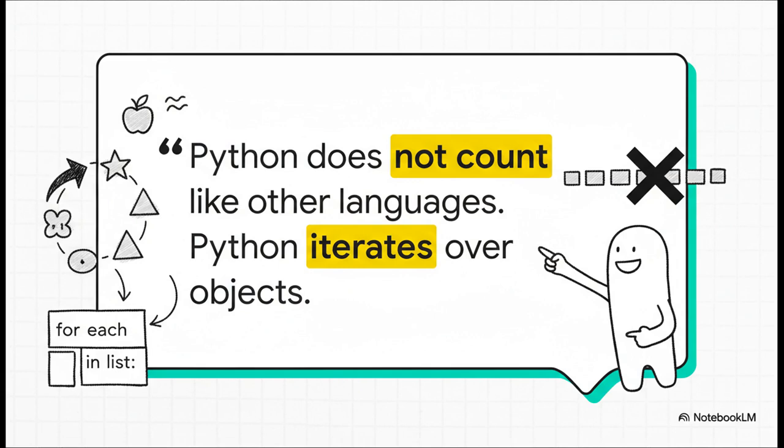You know, this quote really gets to the heart of Python's whole philosophy. Instead of making you juggle counters and indexes like some other languages, Python's for loop is all about a for each idea. It just works directly with the items themselves, which, let's be honest, is a much more intuitive and readable way to think about code.